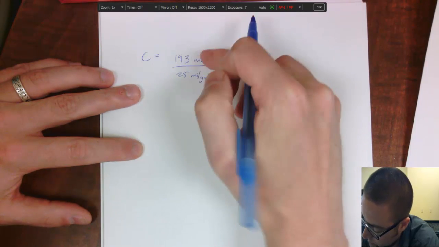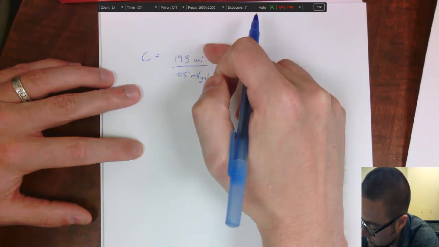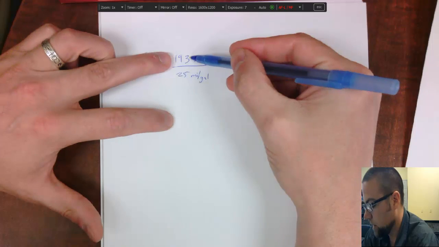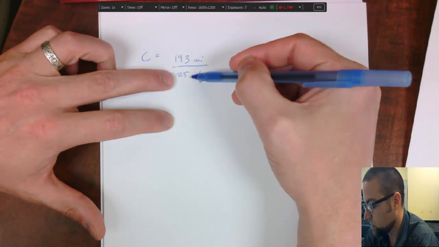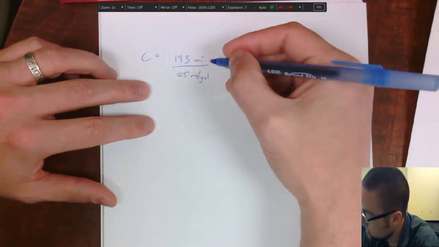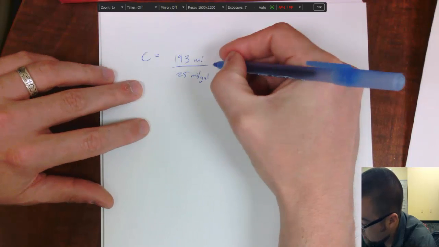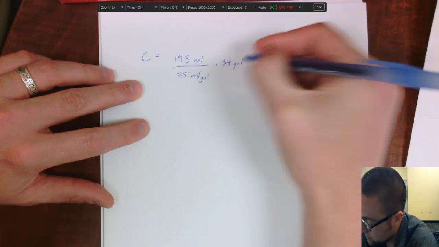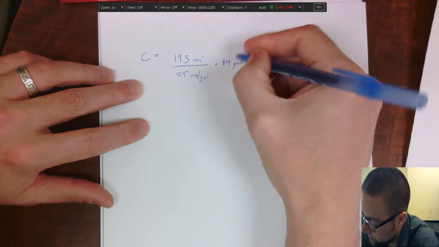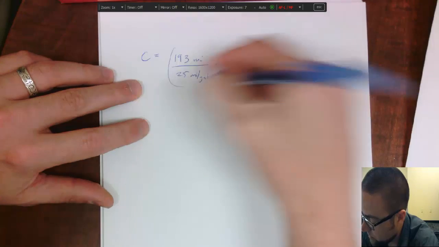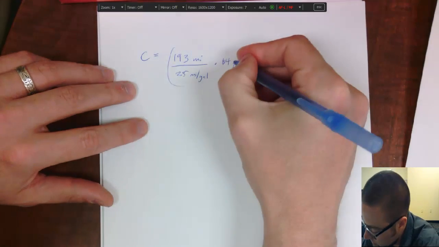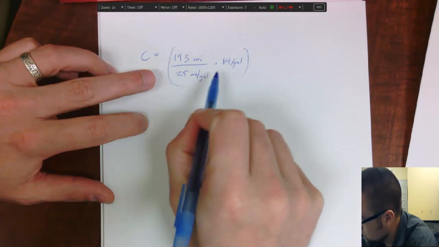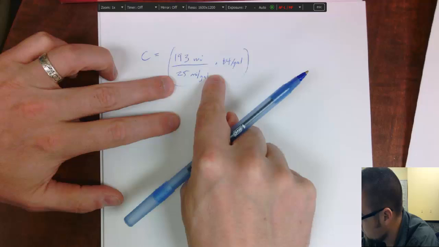So dividing puts it back up on top. It's going to be gallons, and so this is all going to be in gallons. 493 miles divided by 25 miles per gallon will give me how many gallons of gas it will take me. So then I'm going to multiply by $4. And that's dollars per gallon. So this will give me dollars right here, right? That's the cost of the trip.